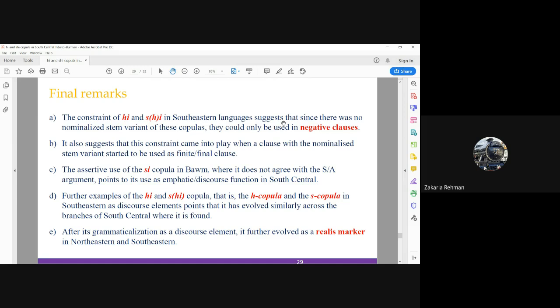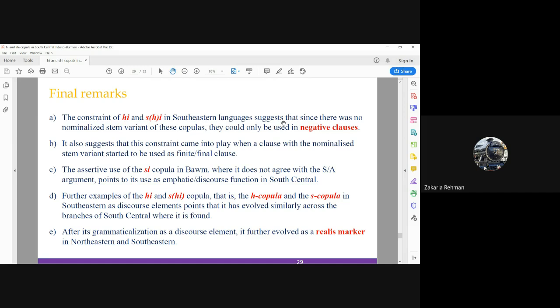The assertive use of the C, as we have seen in BOM, where it does not agree with S or A argument, supports its emphatic or discourse function in South Central languages. Additional examples of the he and she copulas, that is the H copula and S copula, in Southeastern languages as discourse elements indicate that they have evolved similarly across the branches of South Central where they are found.